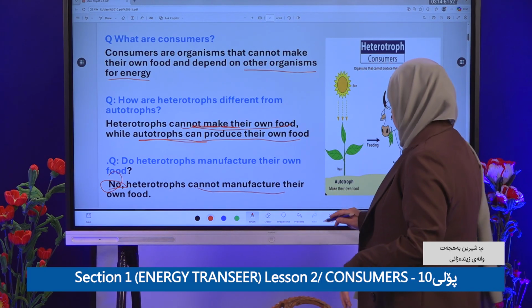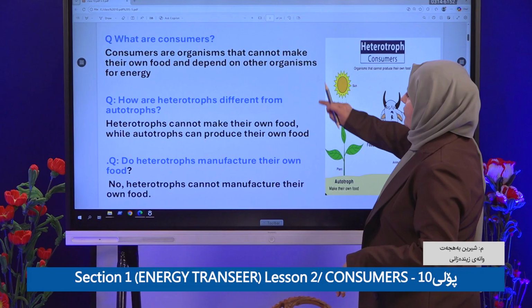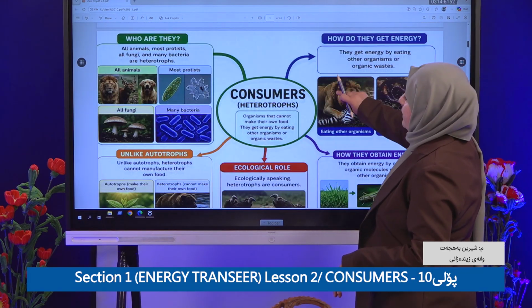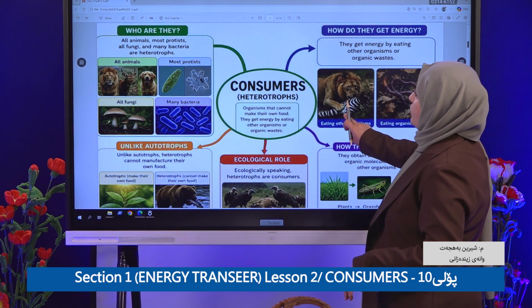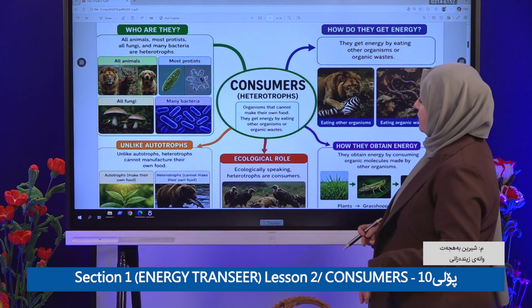Clear? So let's explain it in the mind map. It will be easier and you won't forget it.